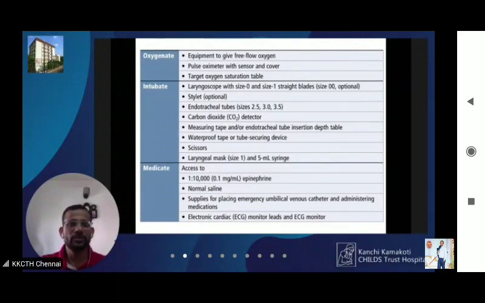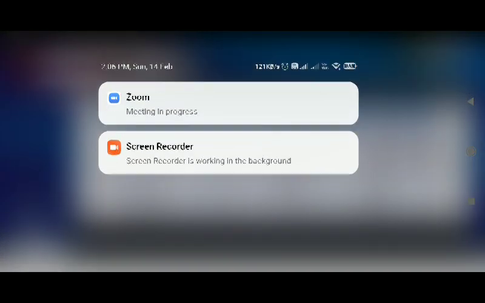For intubation, you need adequate size laryngoscope blades. You need endotracheal tubes, and tape to fix the endotracheal tube. For medication, if it is required, you need 1 in 10,000 adrenaline and normal saline. Other than these 2 drugs, you don't have to have any other medications to be administered at birth.